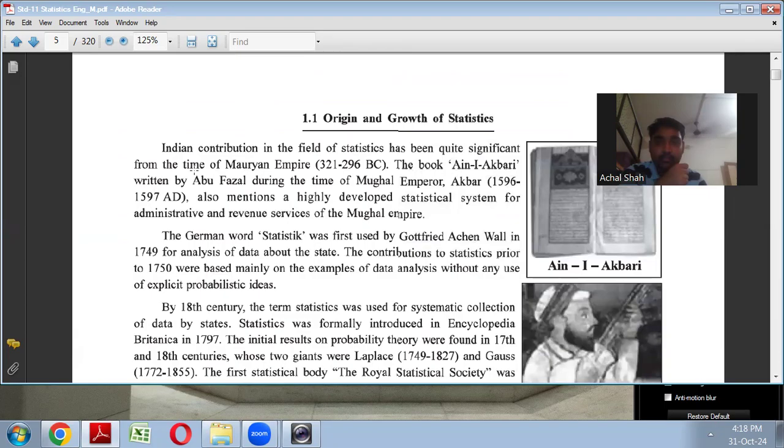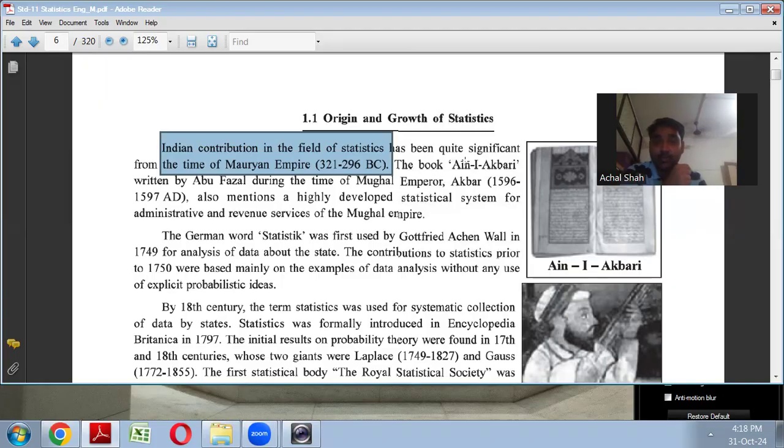You can just look at the origin and growth of statistics. If you talk about the growth of statistics, its origin is very old. It goes back to the time of the Maurya Empire, 321 to 296 BC.